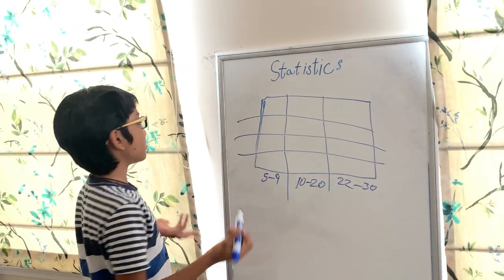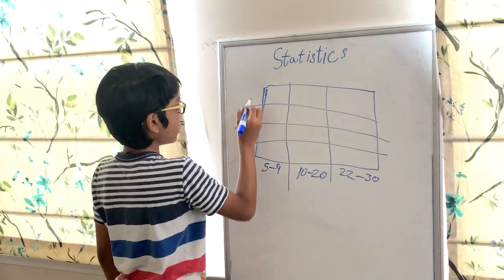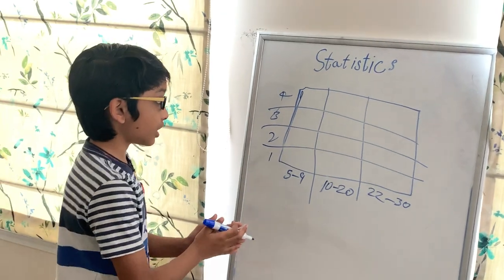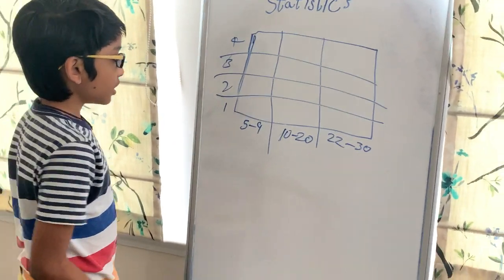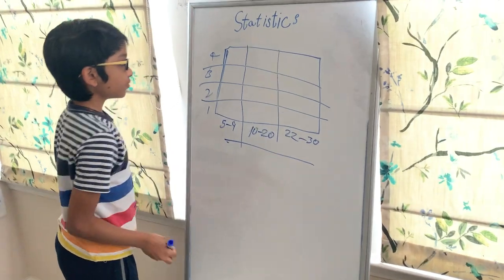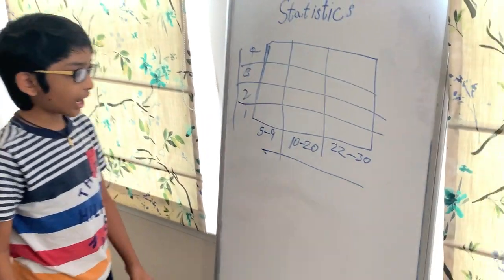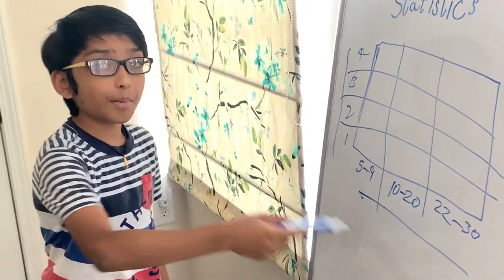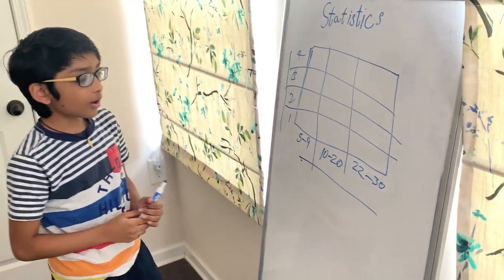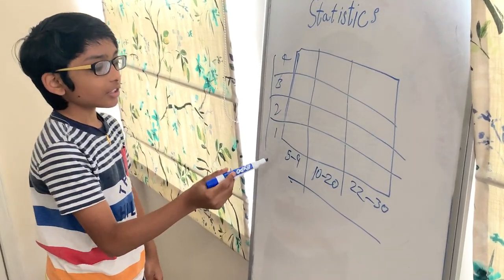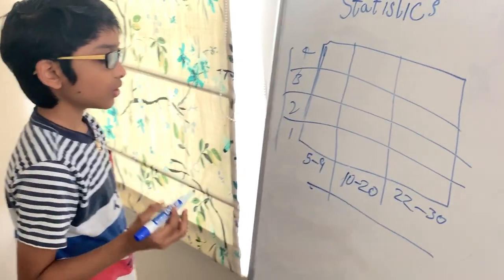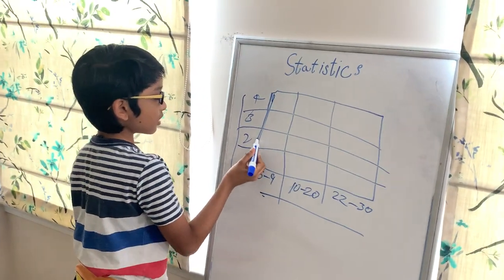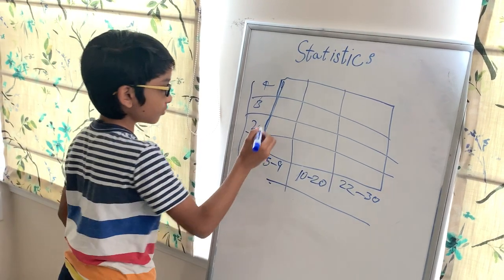Now let's say given some marks, 1, 2. Let's just put in any number because we're only trying to understand histograms here. I'll talk about this as the number of students, and this is the grades. Okay. So in grade 1, there are 5 to 9 students.